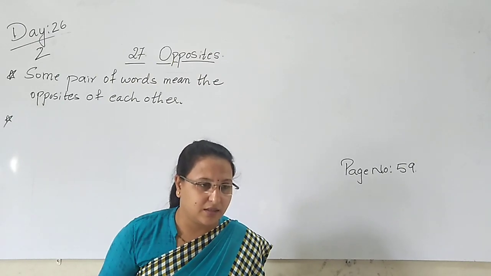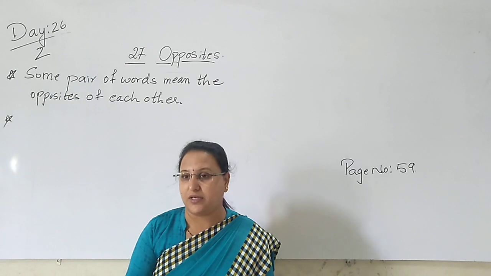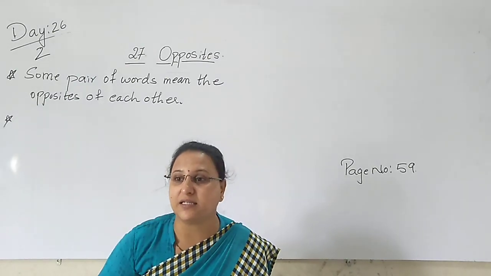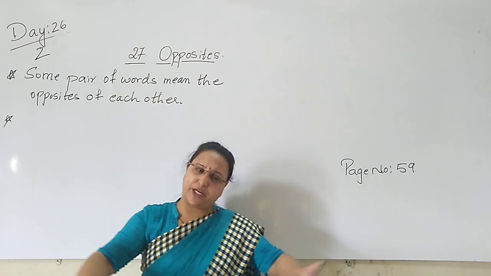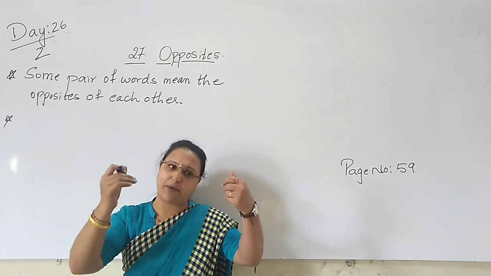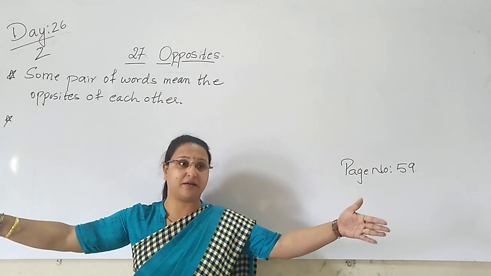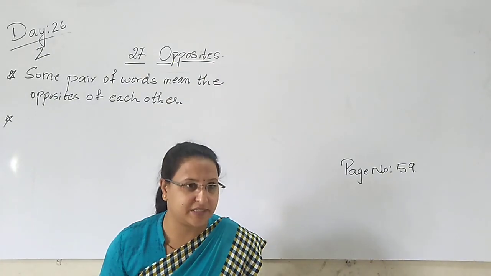Little place will be there, even a two-wheeler can't pass properly. When such a small place is there, we call it narrow. And when the road is very big, four vehicles can pass comfortably, then we say the road is very wide.